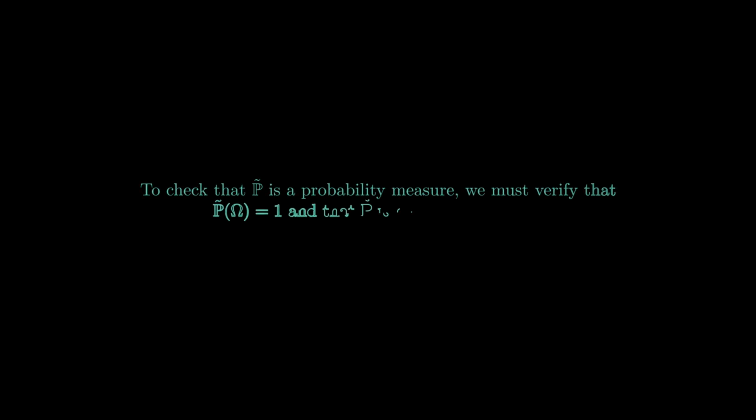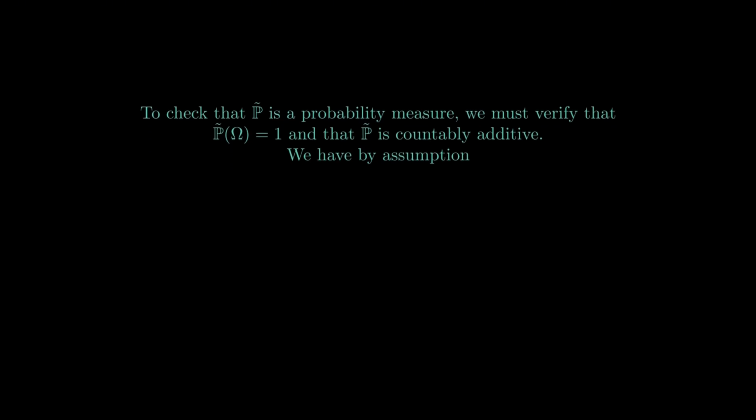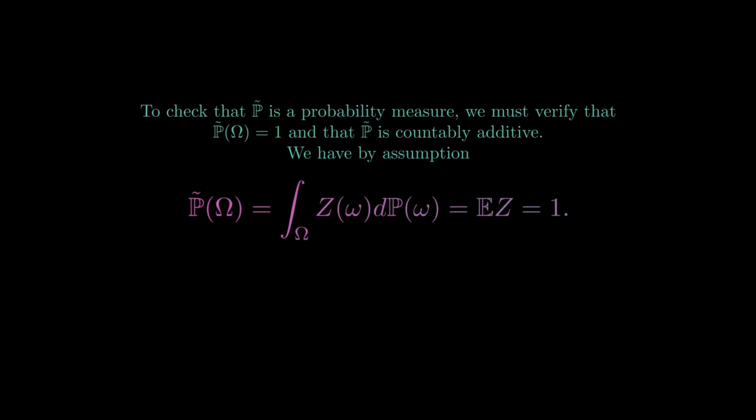To check that risk-neutral probability is a probability measure, we must verify that the risk-neutral probability of omega equals 1, and that risk-neutral probability is countably additive. We have by assumption that the risk-neutral probability of omega equals the integral over omega of z of omega with respect to actual probability of omega, which equals the expectation of z, which equals 1.